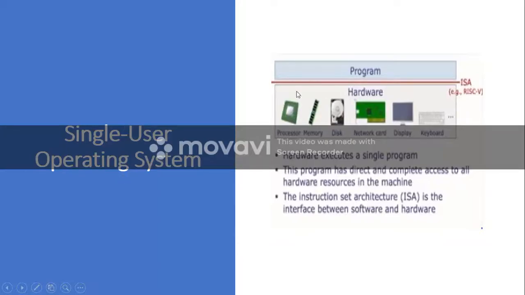Okay, so this is the hardware, and at the top you have the program or whichever software wants to communicate with the hardware.